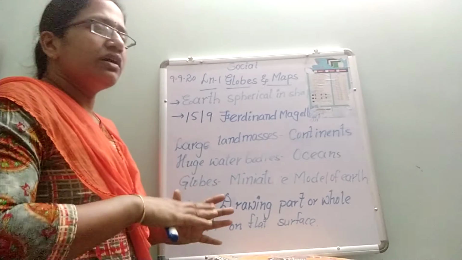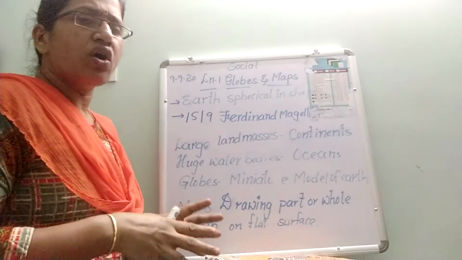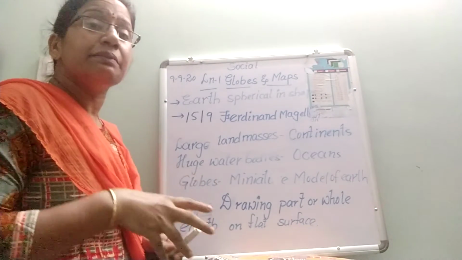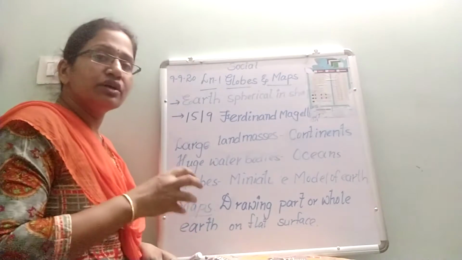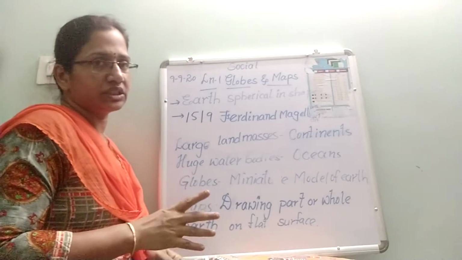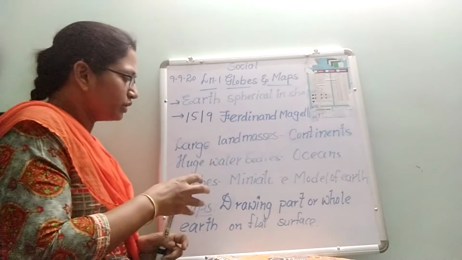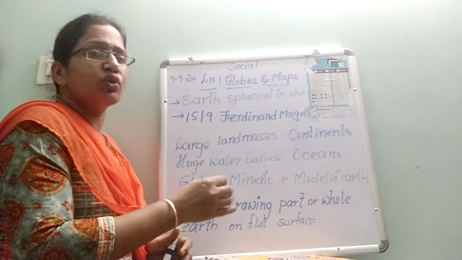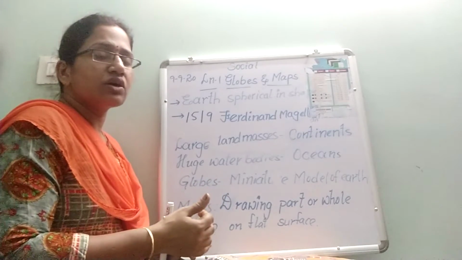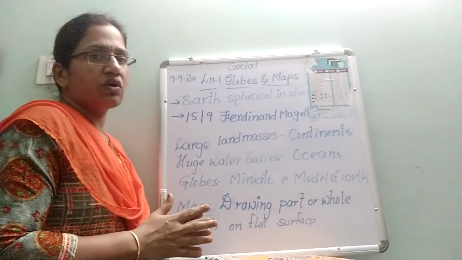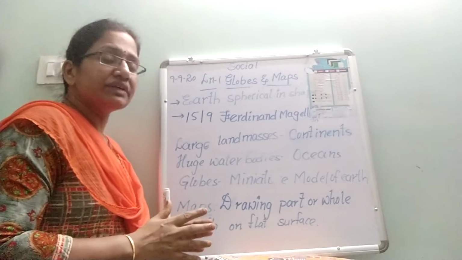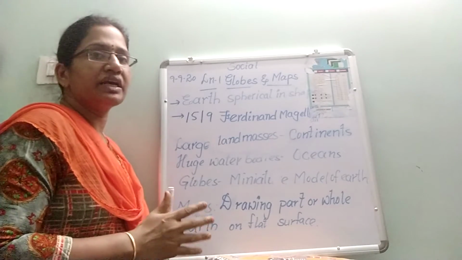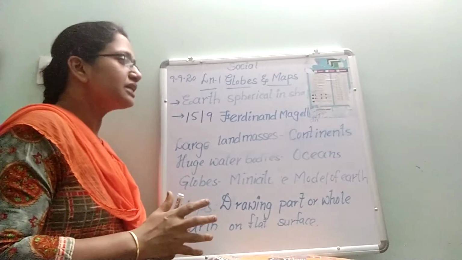Okay, so here the surface of the earth is divided into large land masses and huge water bodies. These large land masses are called continents. The huge water bodies are called oceans. Okay, children. So here we are going to discuss globes and maps. Before going to that, what are those continents? There are 7 continents in the world. What are those 7 continents? Asia, Africa, Europe, North America, South America, Australia and Antarctica. These are the 7 continents.